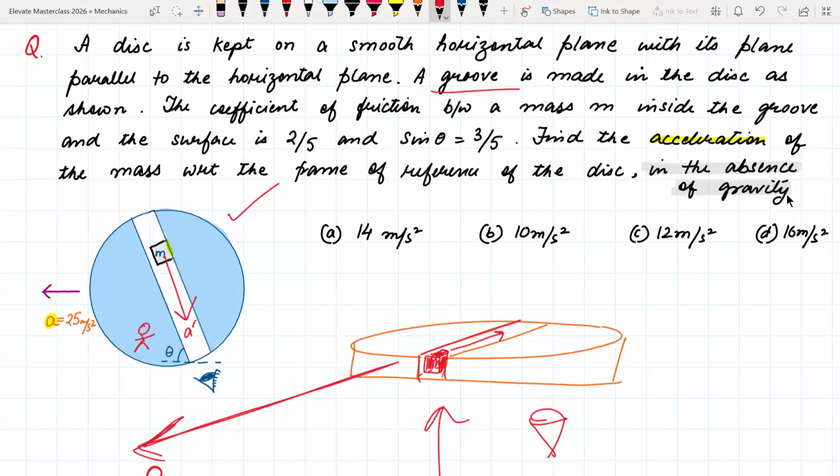Sir, 14 meter per second squared. Write it in the chat.